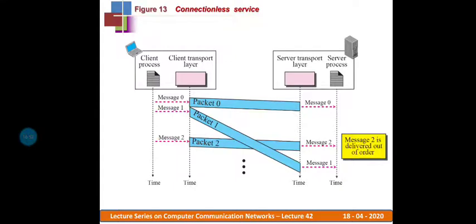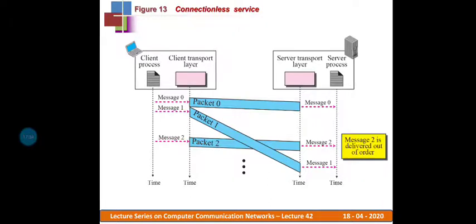I have considered in this example three messages, or three chunks, forwarded by the application layer to the transport layer of the client: message 0, message 1 and message 2. When the transport layer receives these messages, it handles them independently. There is no dependency on each other. It handles every message independently, so message 0 is received and it makes a packet of that, packet 0, and that packet will be forwarded through the connectionless